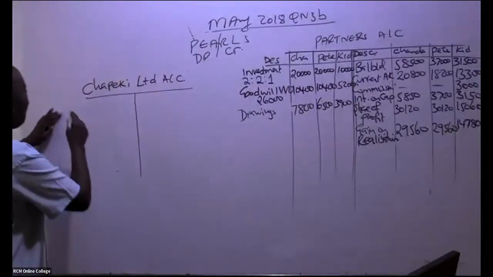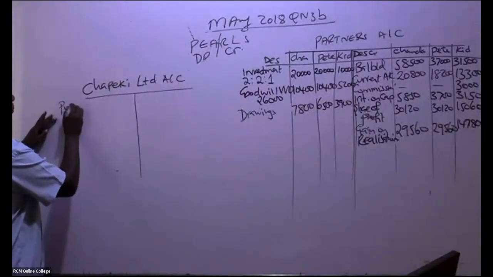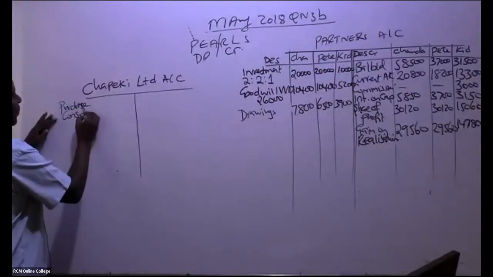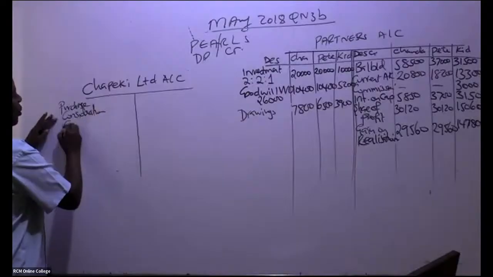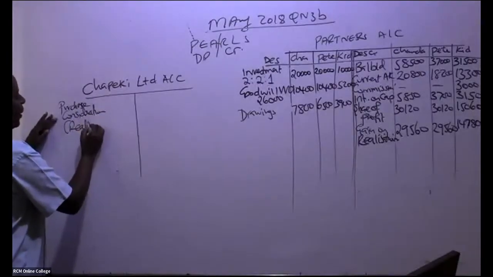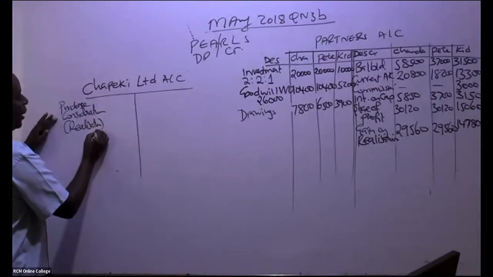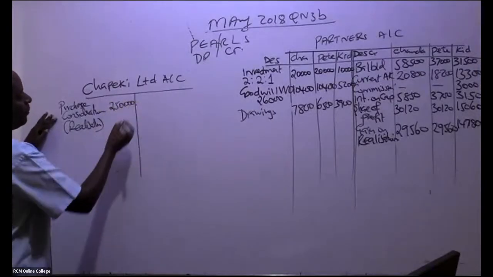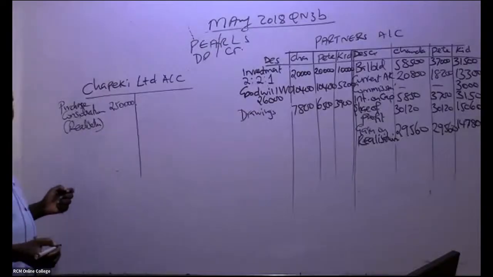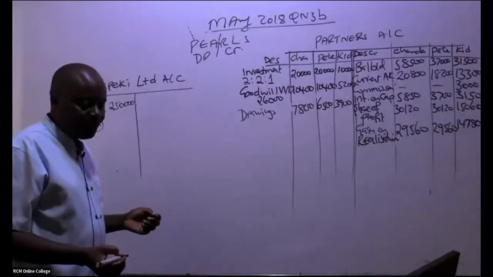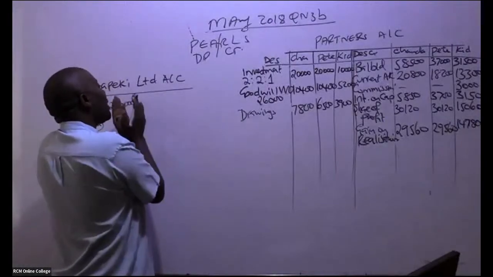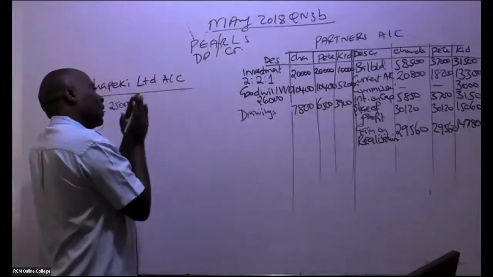Yeah. So remember we have here purchase consideration. You debit here purchase consideration, through the realization. So this realization, this was 250,000. And then now remember this account also balances, gets figures from the partners.